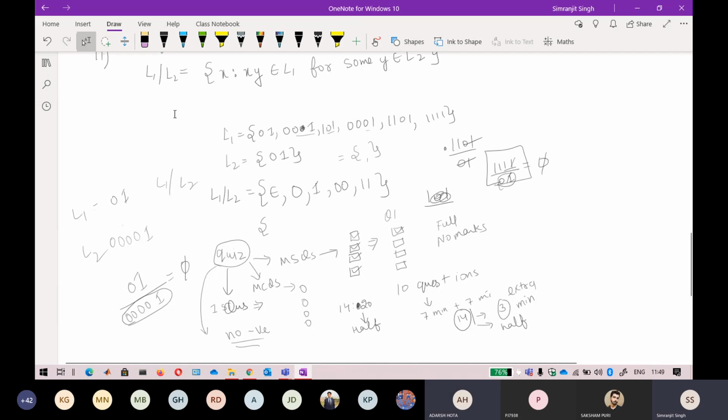Sir, you have to take care of. Yes, I'm getting the impression that the right quotient is not defined when L2 has more than one string. I was not referring to a greater string, but more than one string, like 0 1 or 1 0 and 1 1 0 and 1 1 1. Okay, so you are talking about this one, 0 1 followed by, suppose, 0 1 and then 1 0. Yeah, that is a legit question here.